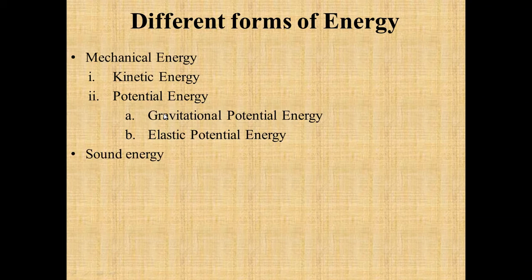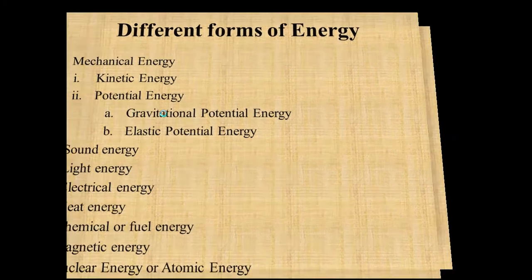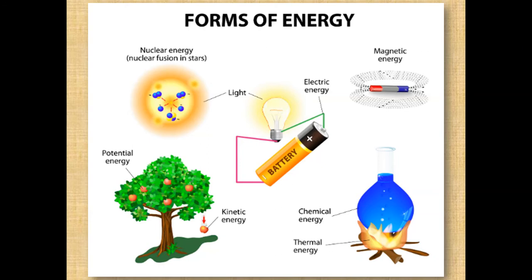Then sound energy, light energy, electrical energy, heat energy, chemical energy or fuel energy, which you have already studied, a brief introduction in the previous class, and nuclear or atomic energy. These are a few forms of energy, like nuclear energy, which takes place due to nuclear fusion in the stars and the sun. Then there is light energy, due to which we are able to see the objects and light the appliances at home.